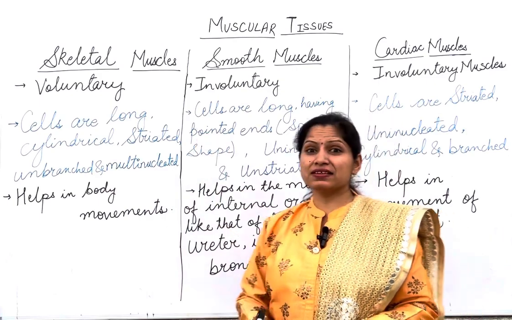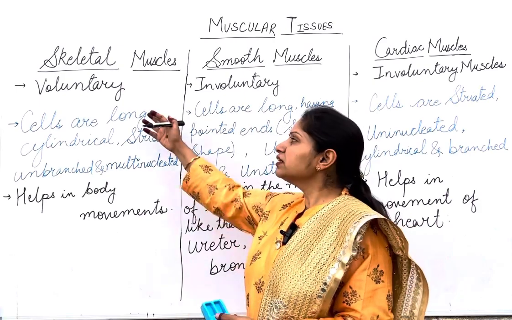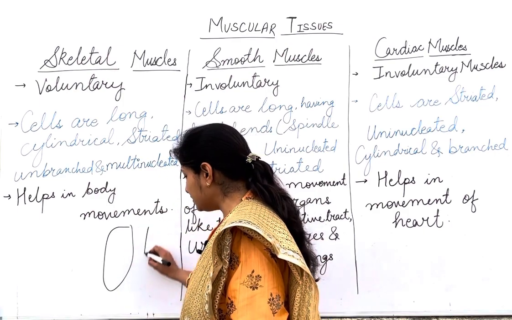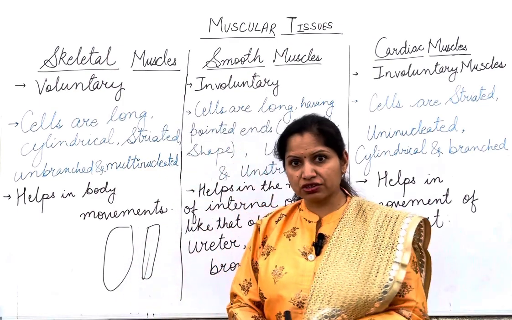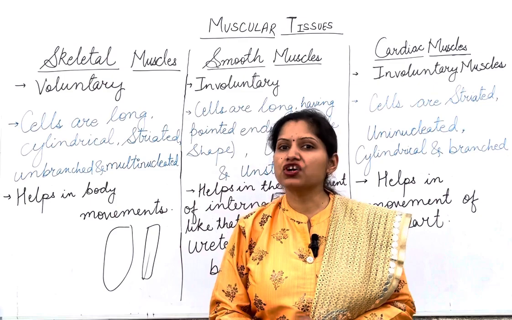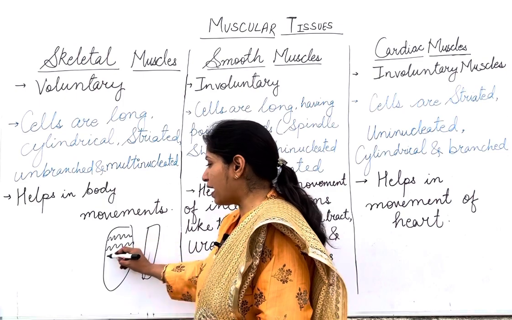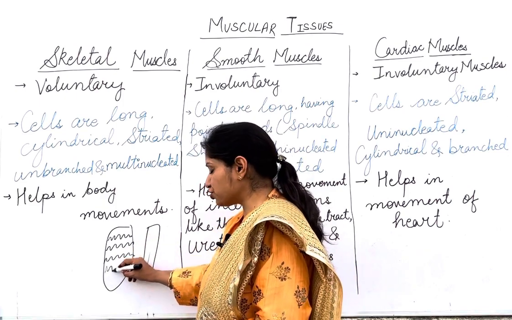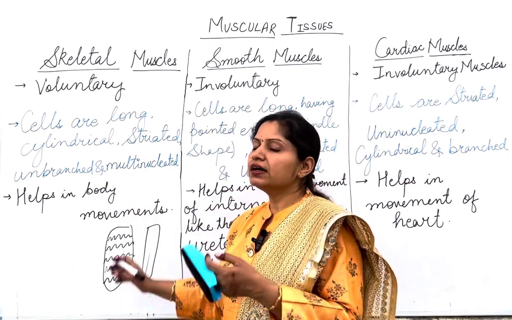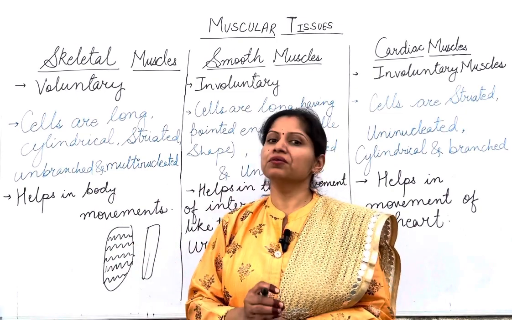Next come the cells. That is the most important part that we have to learn from this topic. These cells are long, cylindrical cells, and if you observe them under a microscope, they appear striated. Striated means they have some band-like structures. These band-like structures are known as striations, which are present in the skeletal muscles. So these muscles are long, cylindrical, and have striations over them. That is why they are known as striated muscles.